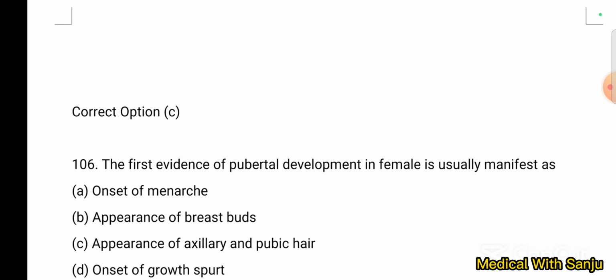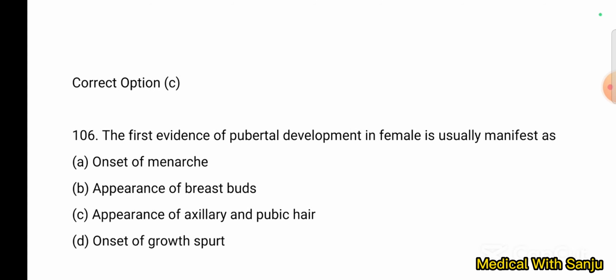Question 106. The first evidence of pubertal development in a female is usually manifest as option A, onset of menarche, option B, appearance of breast buds, option C, appearance of axillary and pubic hair, option D, onset of growth spurt.